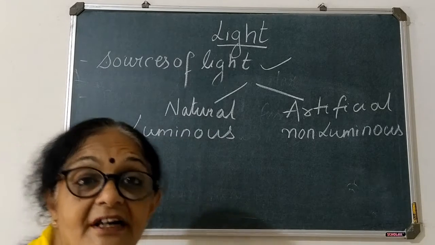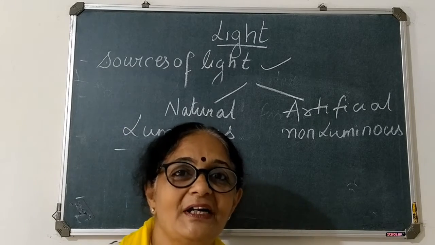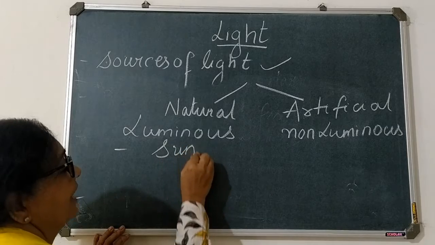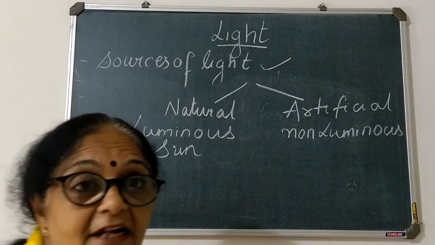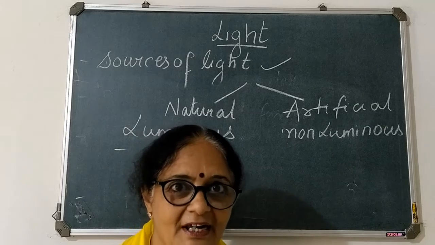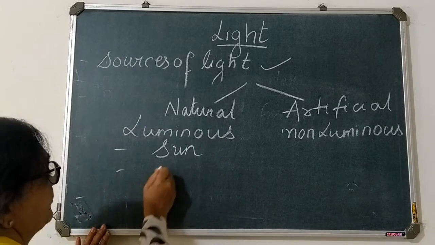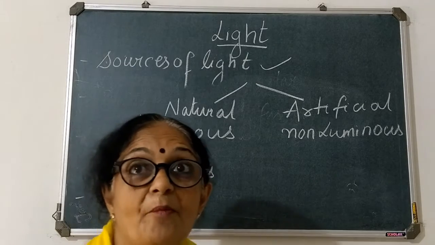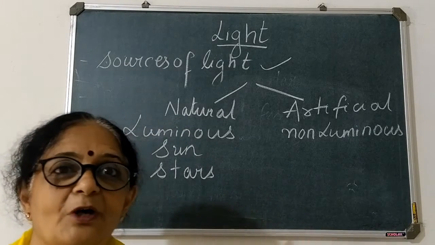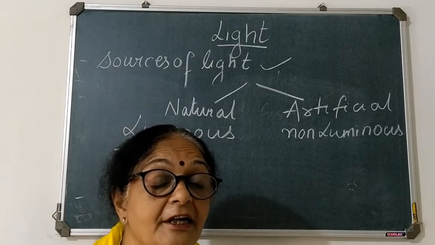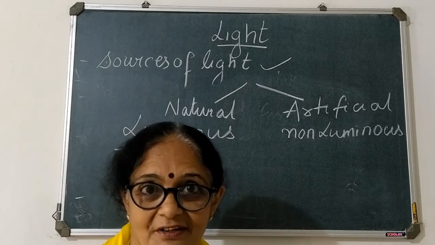Examples થી આપણને વધારે સારી રીતે સમજાય. Okay? So natural sources of light માં આવે છે, sun is a natural source of light. We all know that sun has its own light, right? Then stars, another example. બધા nature માં જ છે, okay? From nature, naturally from where you are getting the light. Stars, it has its own light, પોતાની જ light છે, okay?